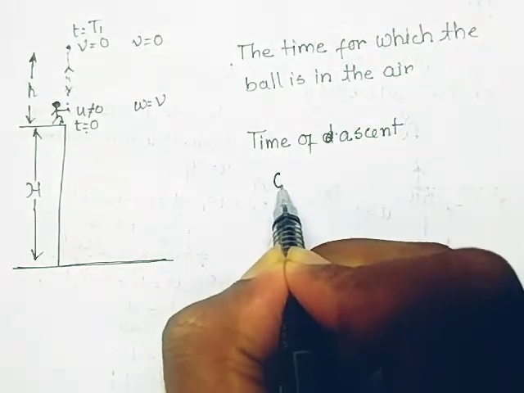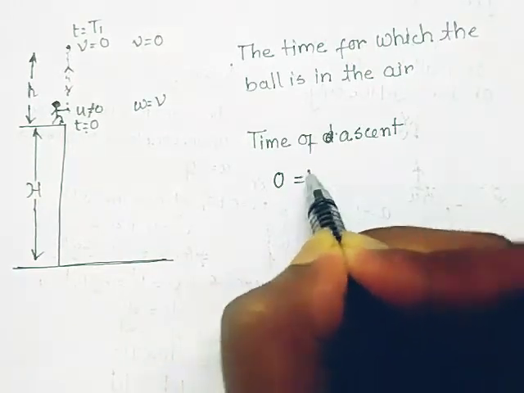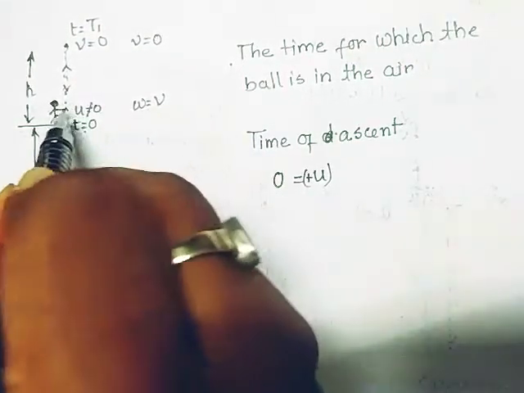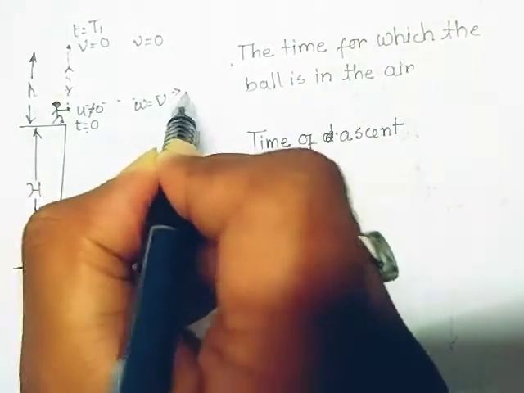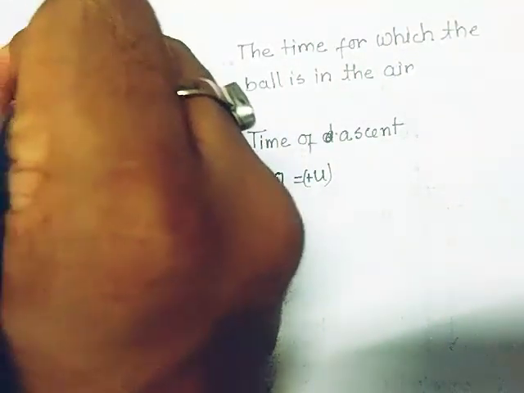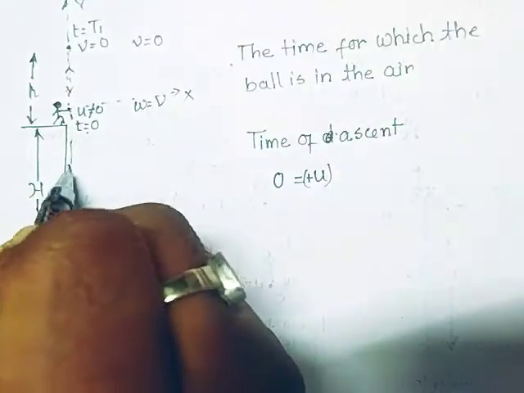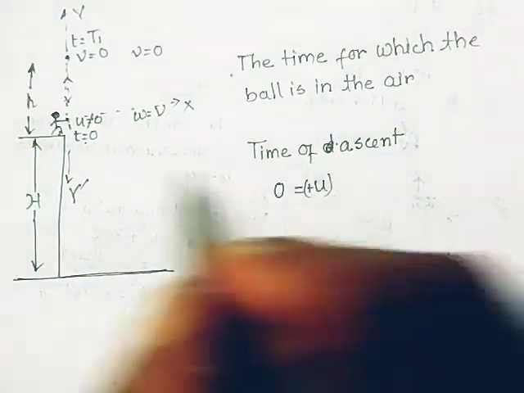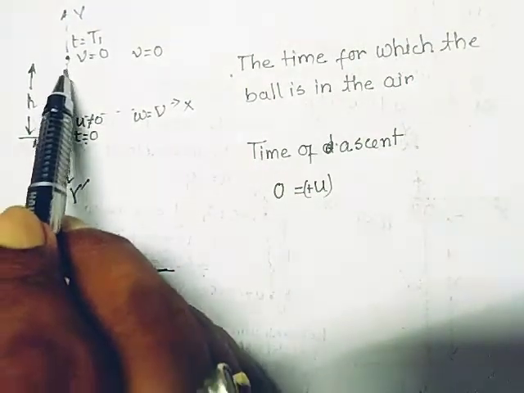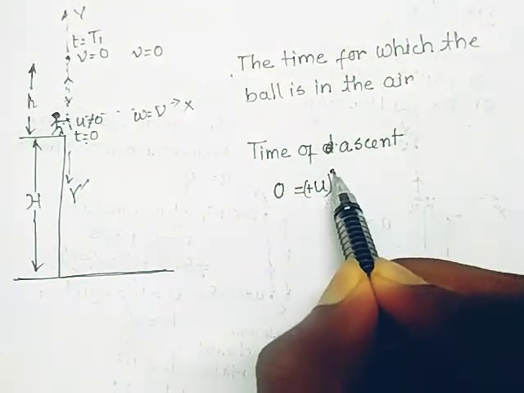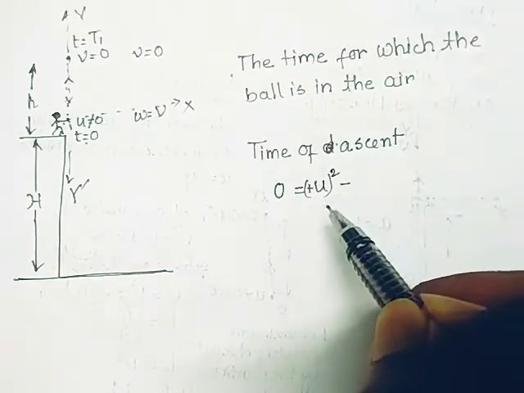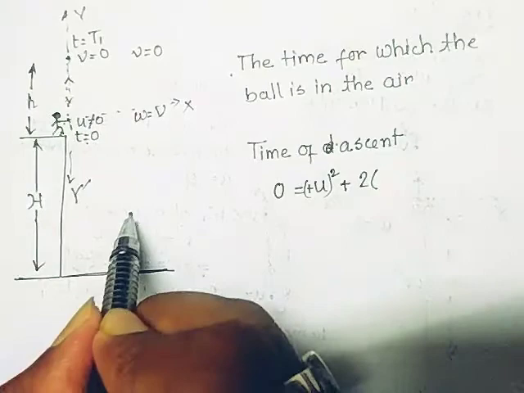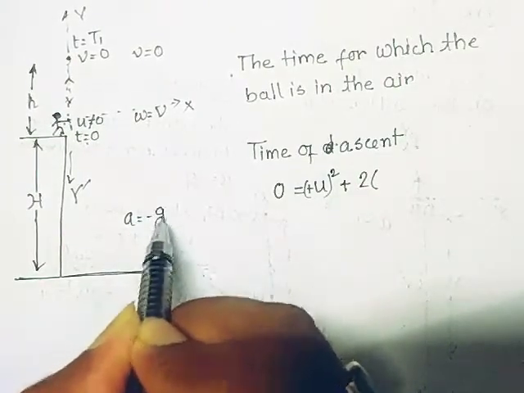So the final velocity is 0. Initial velocity is u. It is along the positive y-axis. If I draw the axis again, this is the x and this is the y, and this is the negative y, that is y prime. Since it is moving along the positive axis, it is plus u, so 0 equals u square plus 2 times a times h, and obviously here a is equal to minus g.